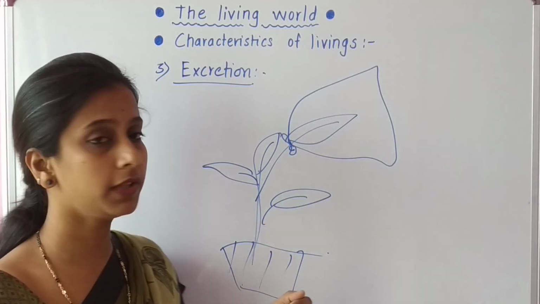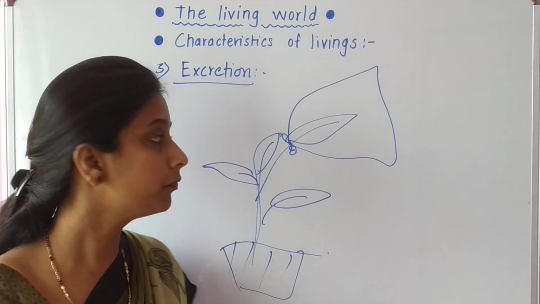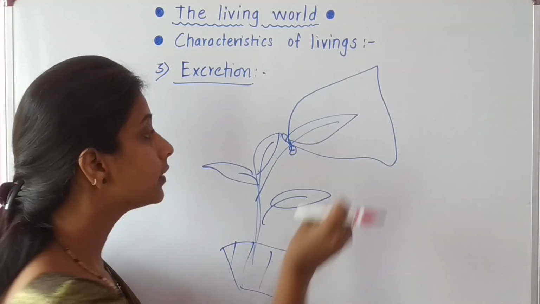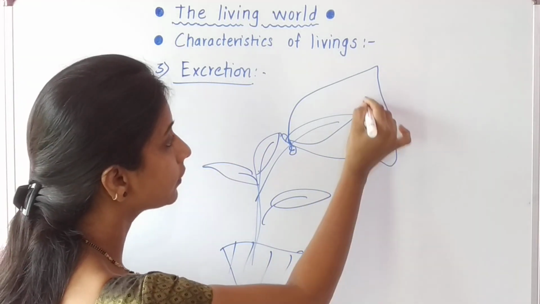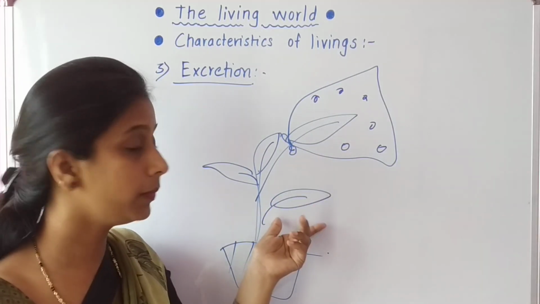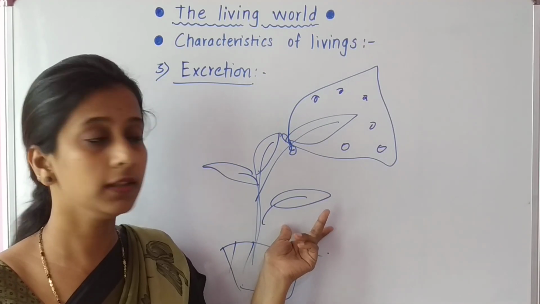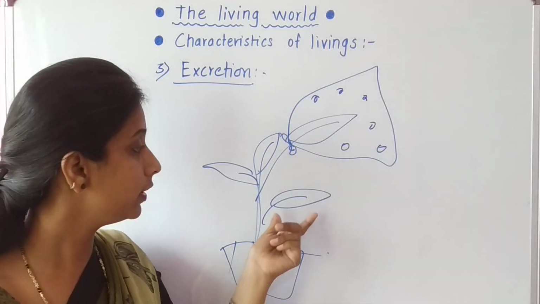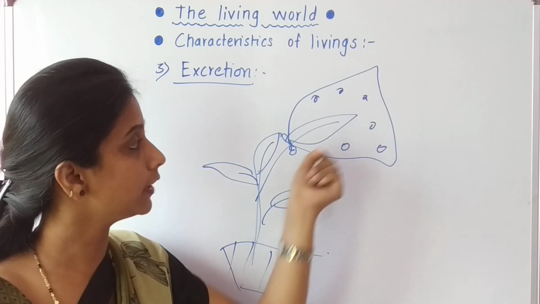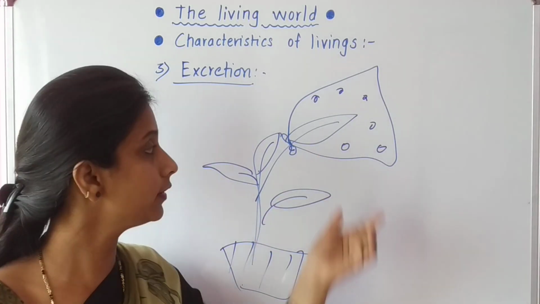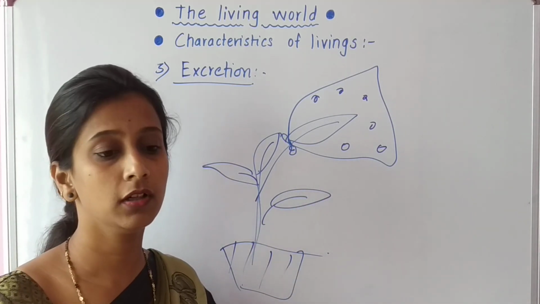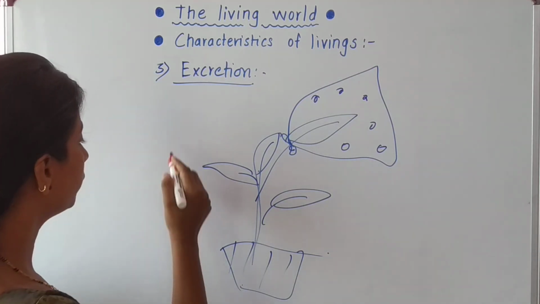After some time, say 6 to 8 hours, if we observe the inner part of the polythene bag, we can see some water droplets collected on the inner surface. It means that plants produce excess water through the process of evaporation. The excess water present in the plant leaves out and collects on the inner part of the polythene bag, and in this way plants also excrete. Some more substances also come out from the plant.